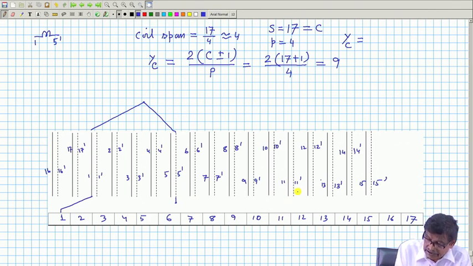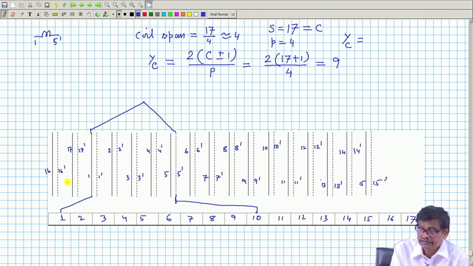It will be terminated at 1 plus 9, that is commutator segment 10. So I will take it here and terminate it there. This is how the first coil is there in the slots physically.